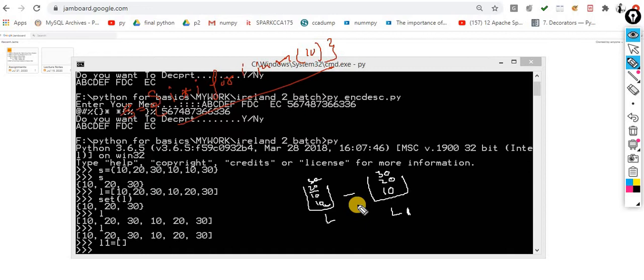So how can I handle this scenario with the help of in and not in? First, you are supposed to iterate these objects. After that you are supposed to perform the logic, your if condition. Whether this condition is true or false depends totally upon what condition you make over here.